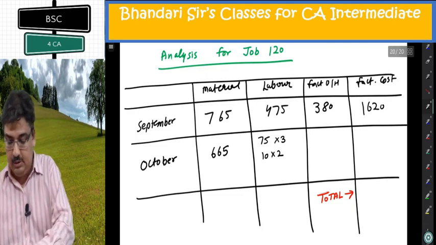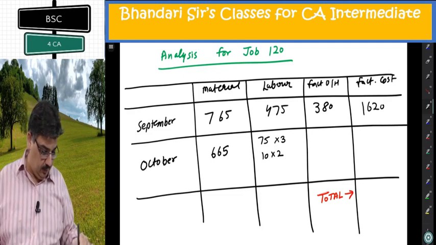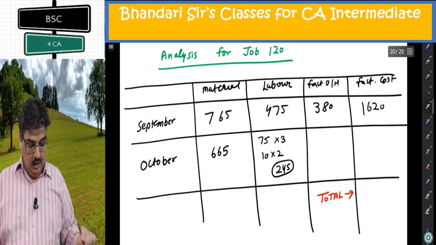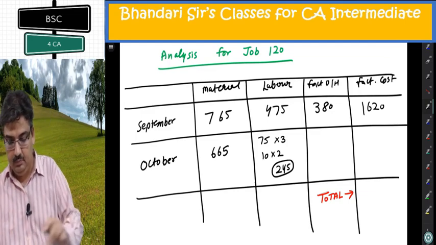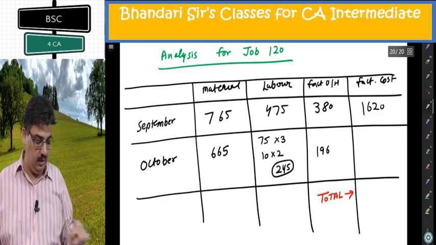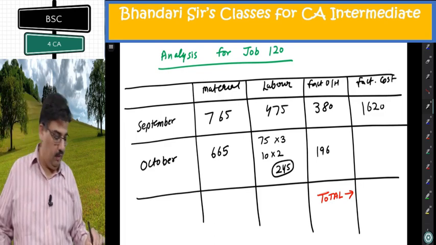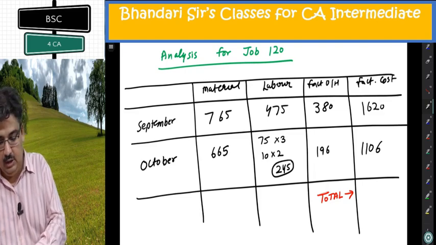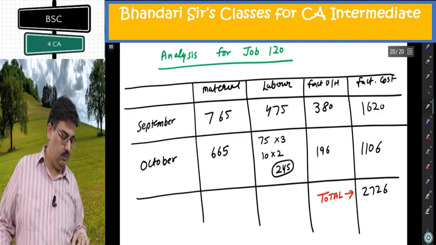So this becomes 75 into 3, 225 plus 20, 245 total. And 245 into 80%, 196 comes here, plus 245 plus 665, 1106 you get there. Comparatively easy. Plus 1620, I'm getting 2726.